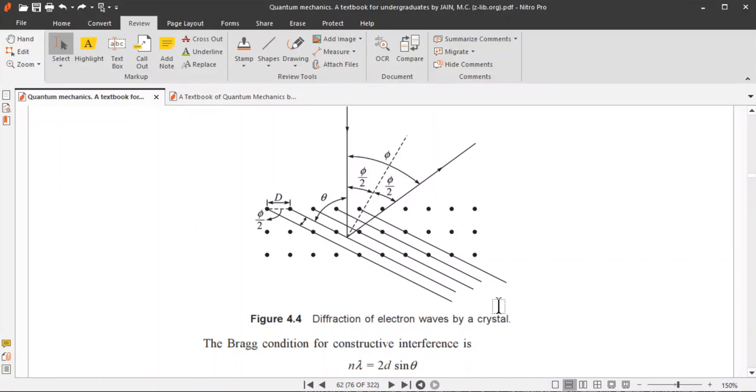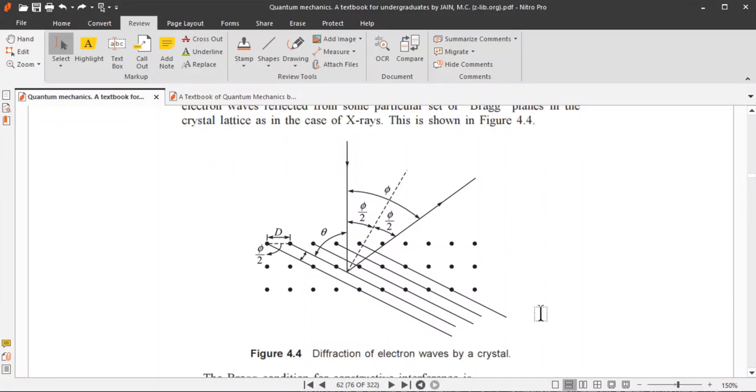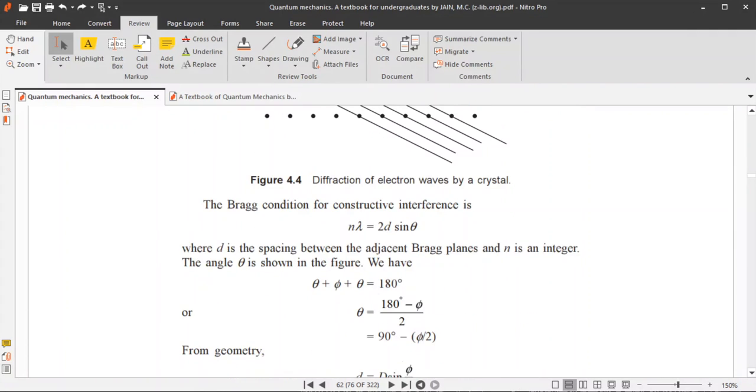So what is theta? Theta is the angle between the incident beam. This one is the incident beam. So this is the angle between the incident beam and the crystal planes. So theta is the angle between the crystal plane and the incident beam.